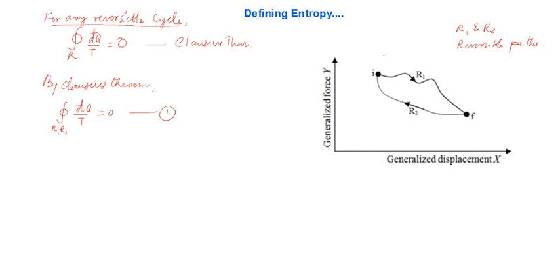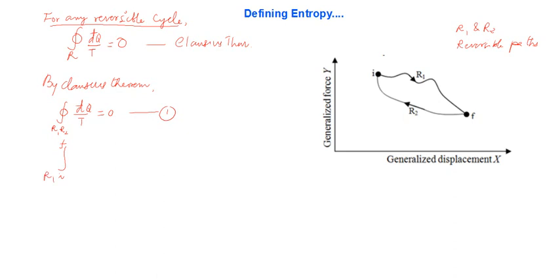Now we can express this integral as a sum of two integrals, one for path R1 and the other for path R2. Means we are breaking this integral into two different integrals. How can you write that? You can always break up an integral like this. Be careful about the limits. So I'm writing this one as from I to F along the path R1.